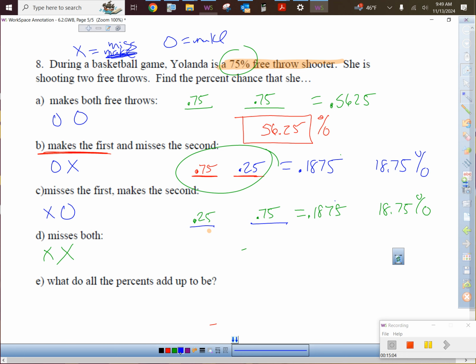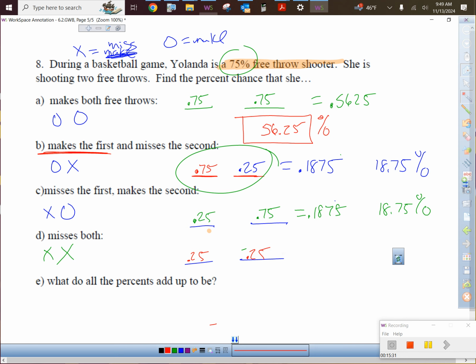You know, if it was a true basketball game, it's like, dude, Yolanda can make free throws. Do you think it's likely for her to miss both of them? Probably not. You think it's likely for LeBron James to miss both free throws? He is really, really good, so it is very unlikely. Two misses. What is the chance that she misses the first one? 25%. What's the chance that she misses the second one? 25%.